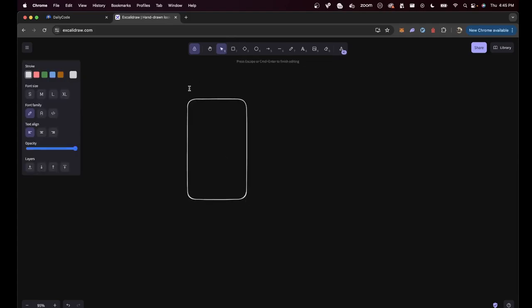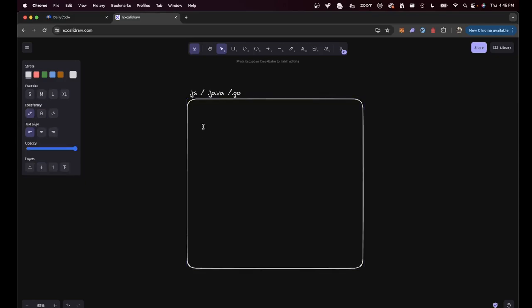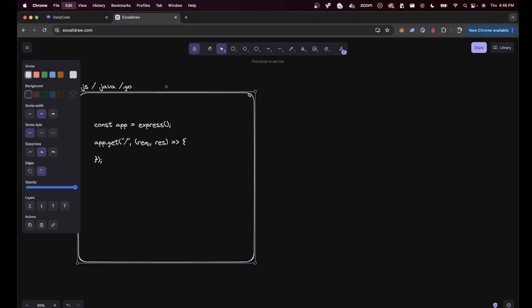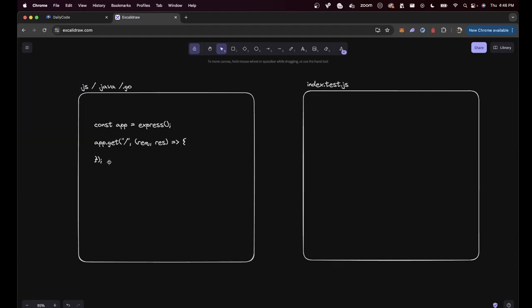Testing in the real world basically means whenever you have a .js file or a .ts file or even a .java file, .golang file, which is supposed to do something. For example, you might write some express code in here, const app equal to express, app.get slash something like this. Given this code is written, testing means you write another file that might look like index.test.js, which actually hits this endpoint and validates the response.